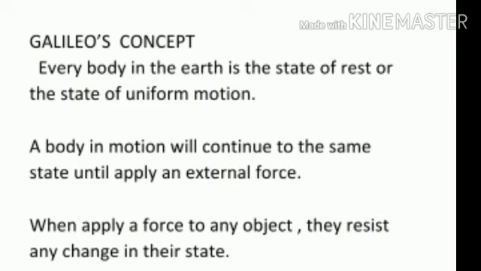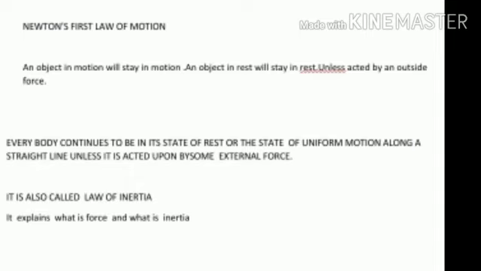Here, any object can be in two states: one is the state of rest, the other is the state of uniform motion. If we want to change the state, we have to apply something. That something is known as force. Any object remains in its state until an external force is applied. This tendency is known as inertia. Before going to study the laws of motion, we should be very clear about inertia, force and the state of an object. Okay, now we discuss Newton's first law of motion.